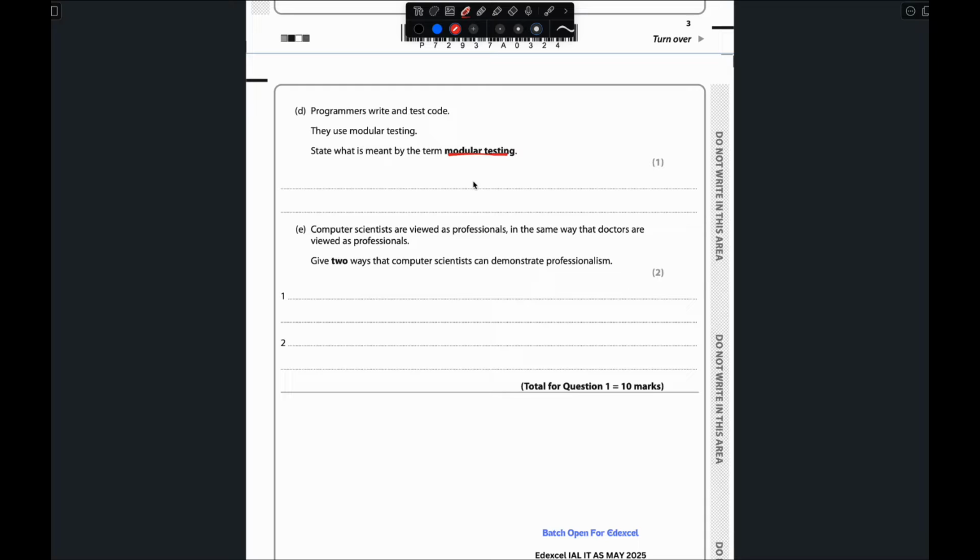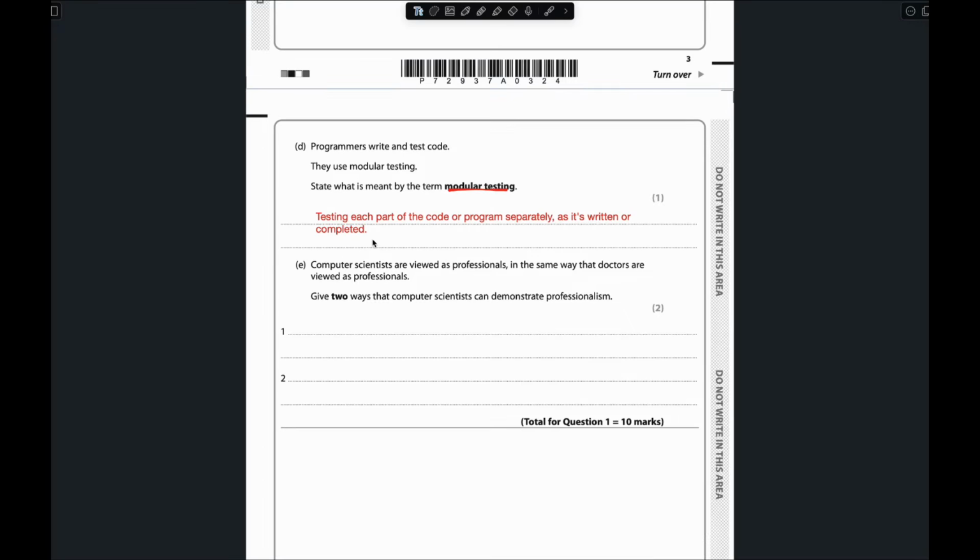So modular testing is testing each part of the code or program separately as it's written or completed, right? When they complete one of the features, one of the functions, they test it and then they move on to other features. So they are not waiting to complete the whole software and then move to the testing part.